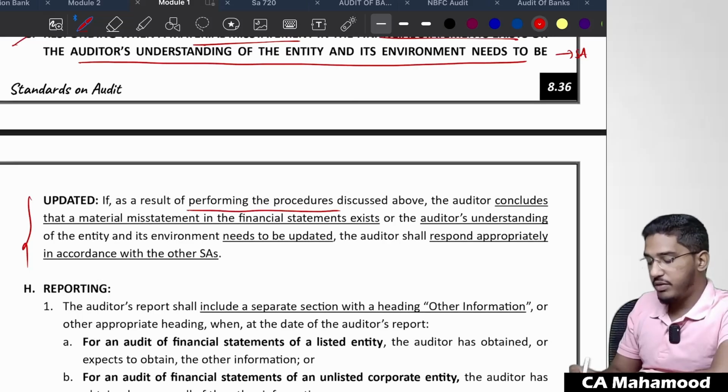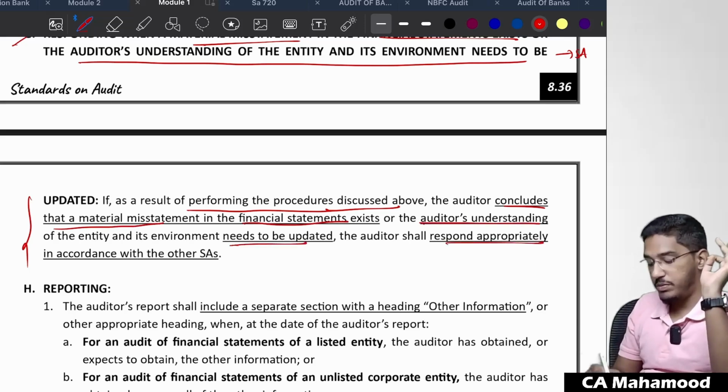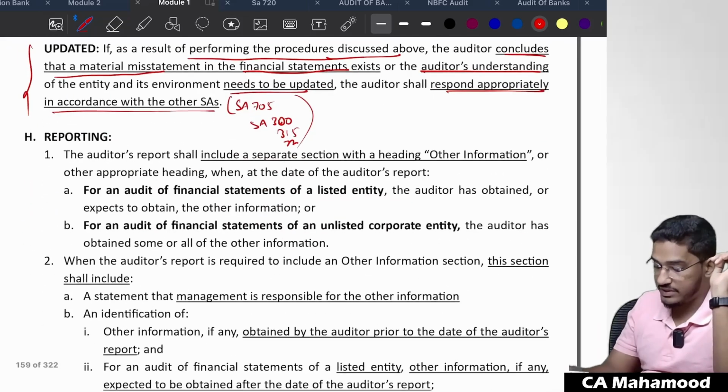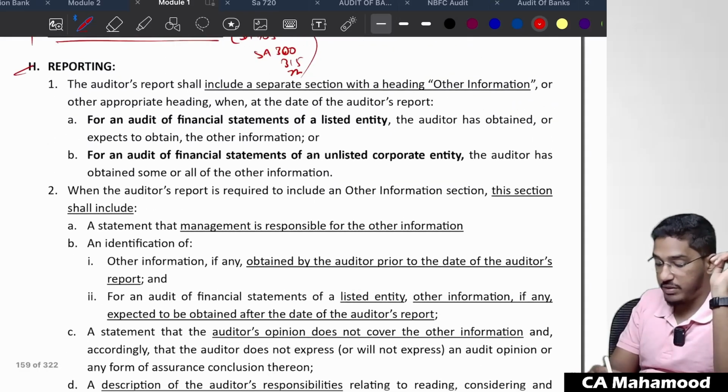If as a result of performing the procedures discussed above, the auditor concludes that a material misstatement in the financial statements exists or the auditor's understanding of the entity and its environment needs to be updated, the auditor shall respond appropriately in accordance with relevant SAs. So what SAs will be there? SA 705 and the SA 300 series: 300, 315, 320, 330, etc. Next one. Finally, they talk about reporting. So let us see what the reporting requirements are here.